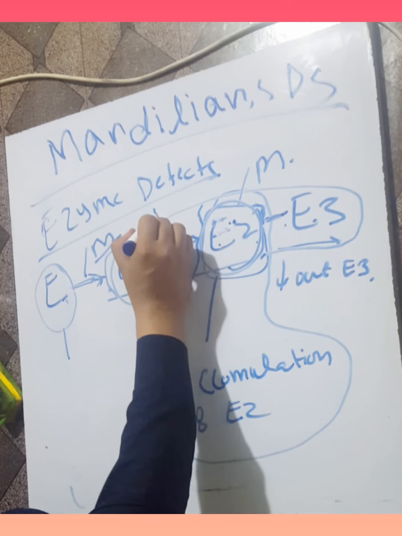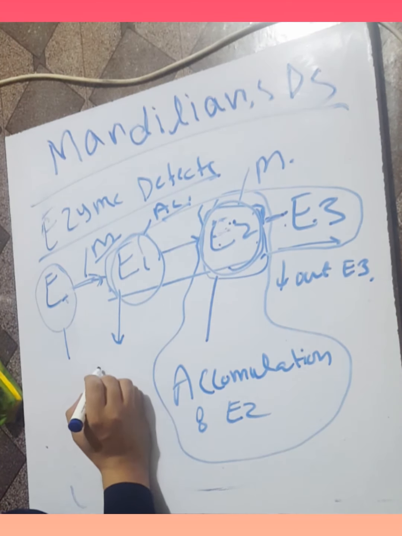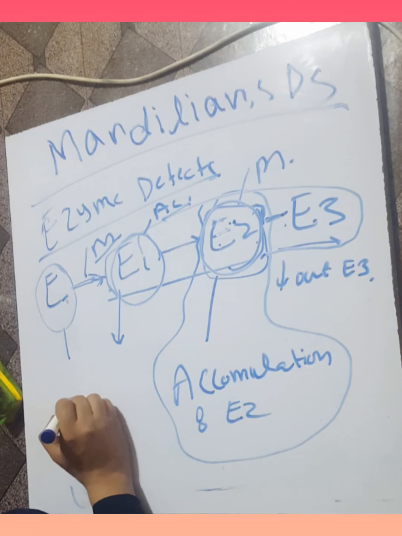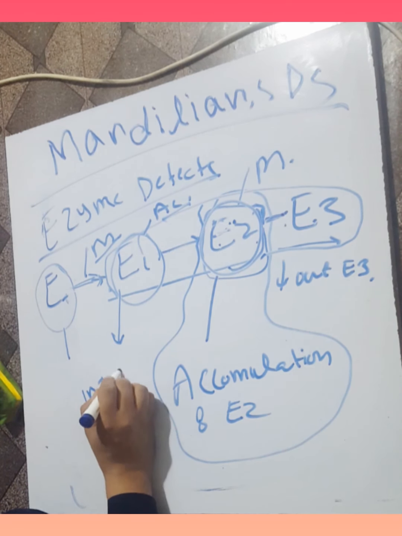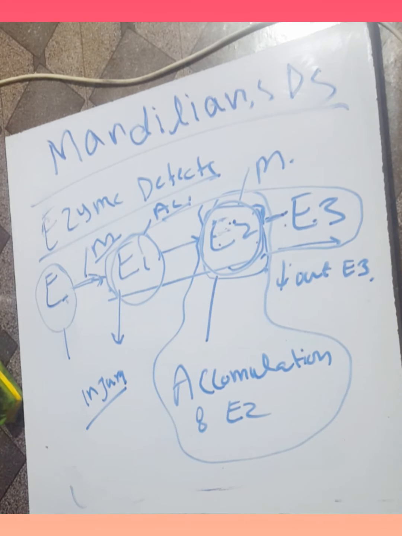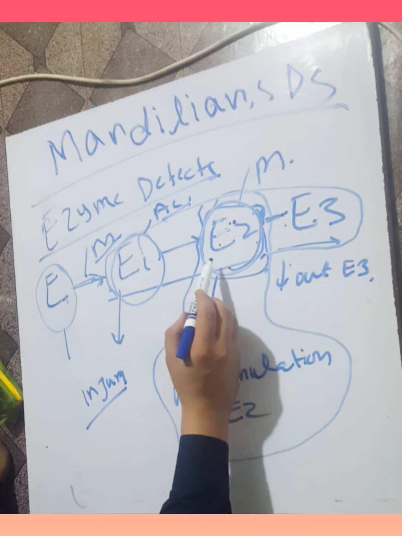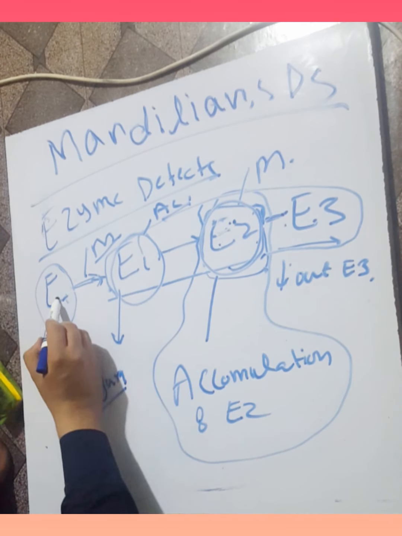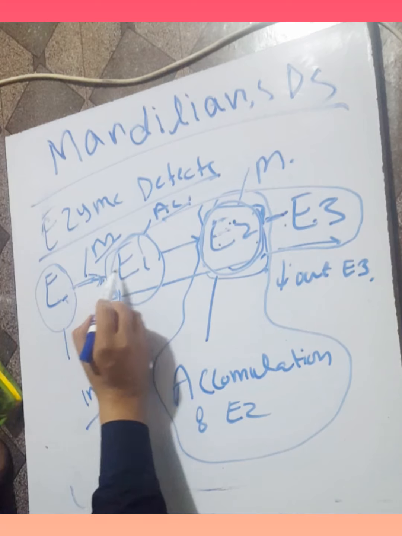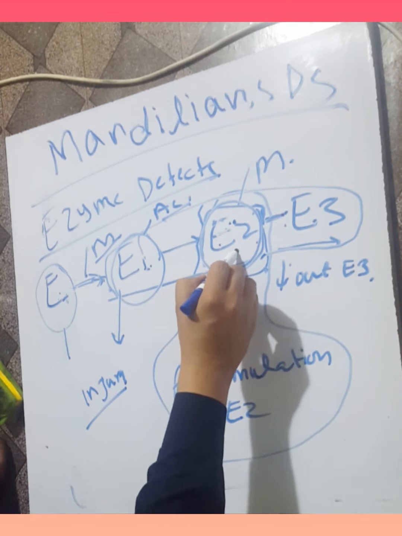If this E1 is toxic, tissue injury also occurs, and decreased output of the enzyme product can also occur. Intermediate substrate accumulation also occurs because E is functioning into E1 but E1 is not converted into A2.